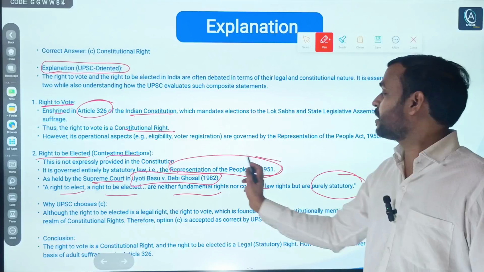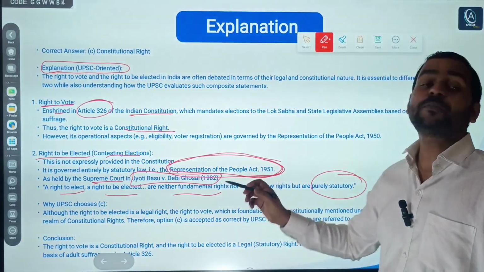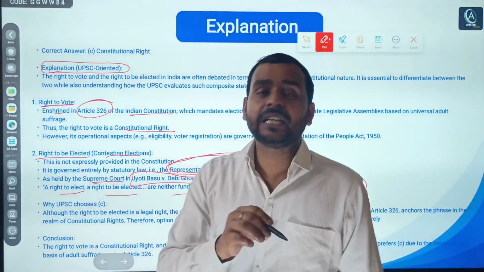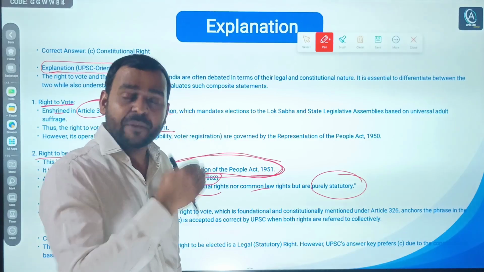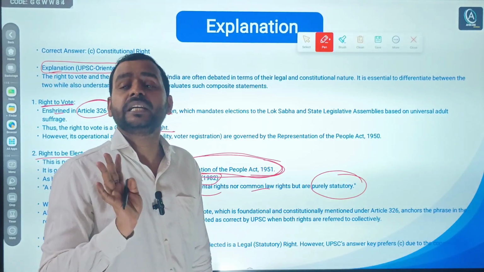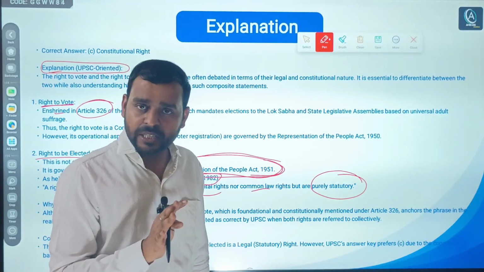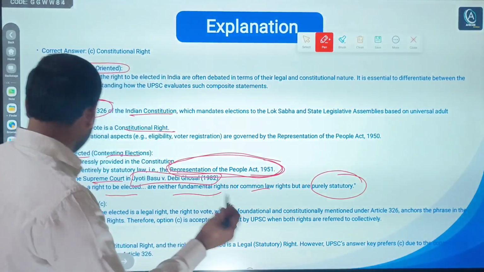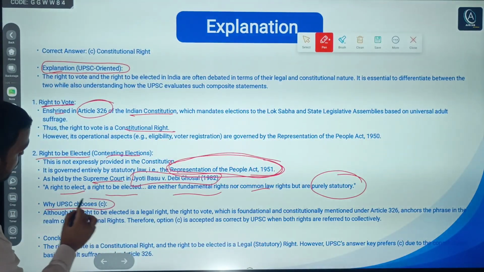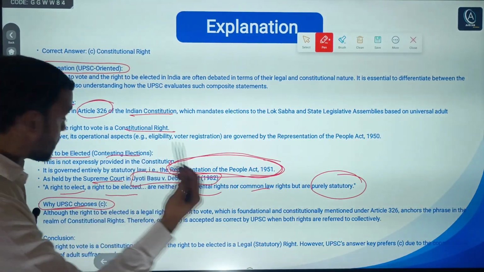Because the power is derived from which act? Representation of People Act. And if any right is derived under the provisions of any act, then it is called a statutory right or legal right. But why does UPSC choose option C?